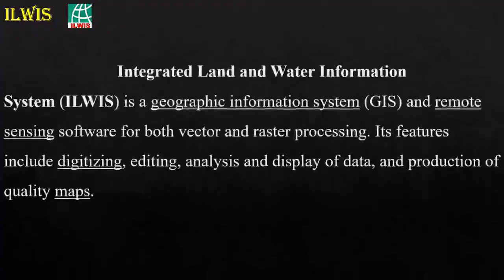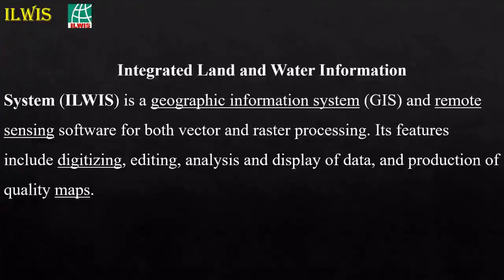So the next GIS software which we are going to discuss is ILWIS. So Integrated Land and Water Information System. We use this in the field of water resources, irrigation engineering, environmental engineering, etc. So this is a geographic information system and remote sensing software. Both you can use it for geographic GIS and remote sensing RS, for both vector and raster processing. Its features include digitizing, editing, analysis and display of data and production of quality maps. So you can visualize it in terms of maps.